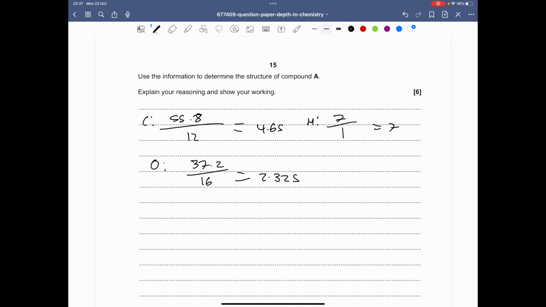So if you do carbon first, you have 4.65 over 2.325, which gives you 2. Hydrogen, you can do 7 over 2.325, which gives you 3.01, so we can just say 3. And oxygen gives you 1, because 2.325 over 2.325 is 1.